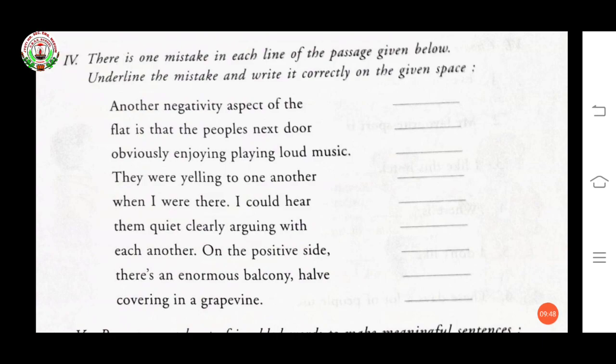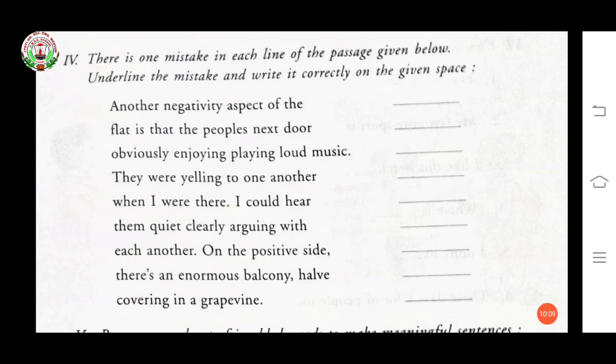Now, I could hear them quite clearly arguing with. Here, what is the mistake? Quite. The spelling is Q-U-I-T-E. Quite.